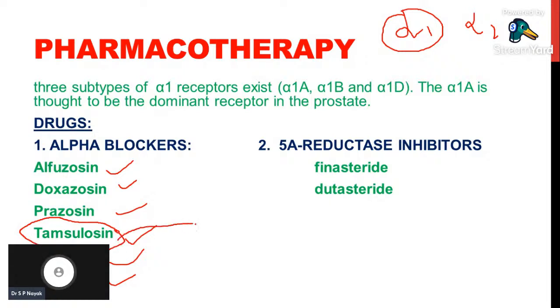Tamsulosin is very specific to alpha 1A. Alpha 1A is mainly located in the prostate gland.